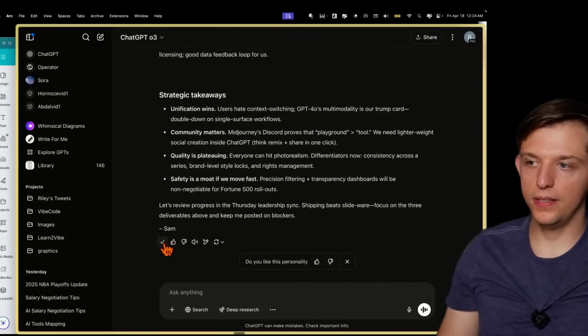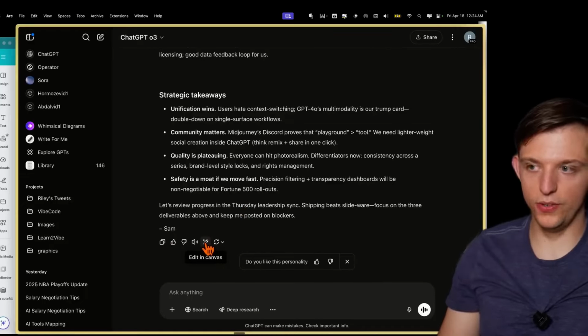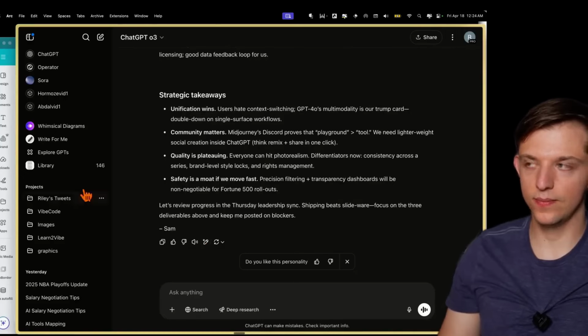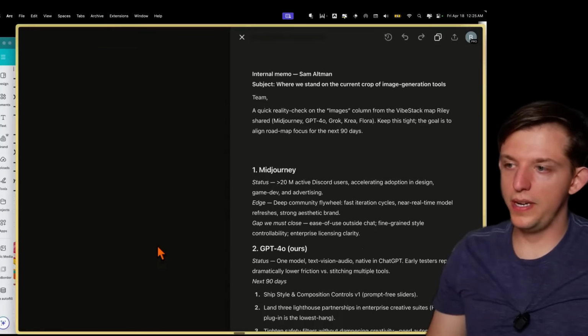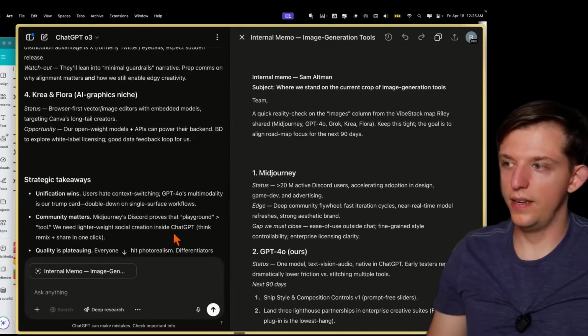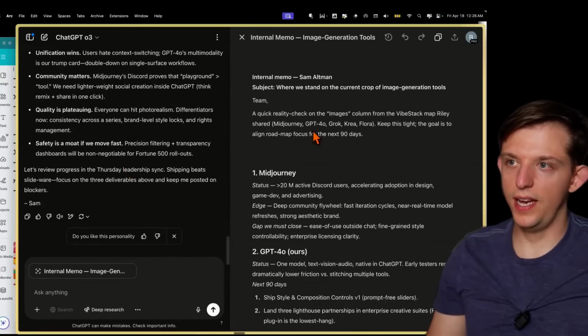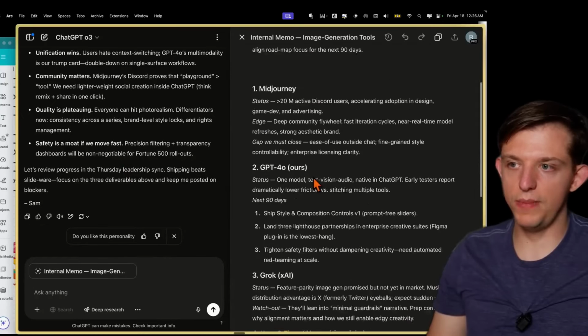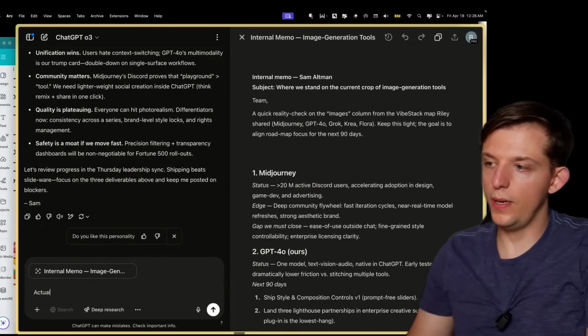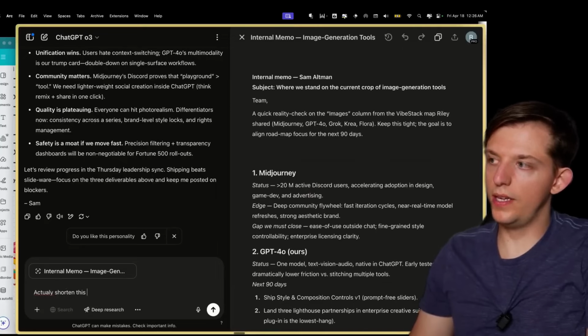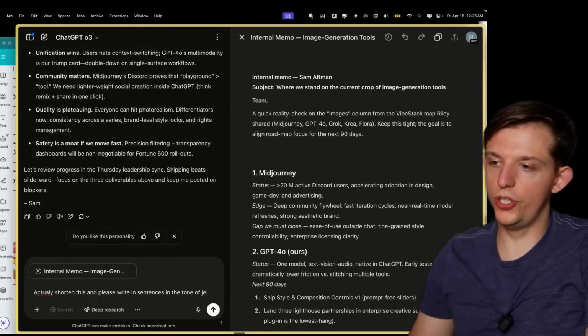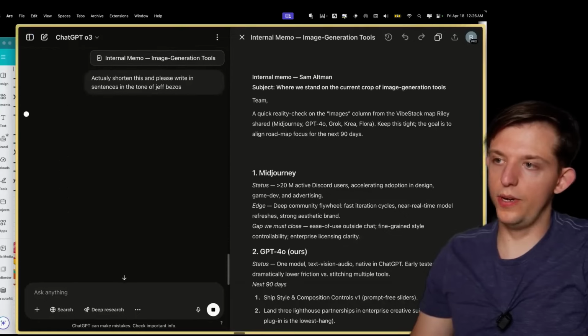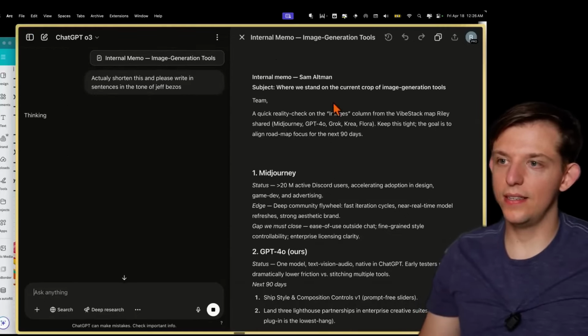And we can actually copy this, or use one of the most underutilized tools in all of ChatGPT, you can actually edit this in Canvas. And so we can actually just press edit in Canvas right here. So the chat is here on the left, and it put the canvas right here. And now we can actually make edits to this. We can say, actually shorten this and please write it in sentences in the tone of Jeff Bezos. And so it is actually just going to directly edit this right here.